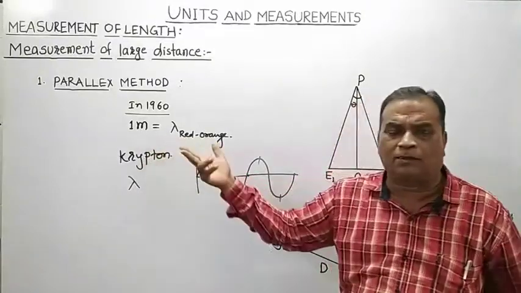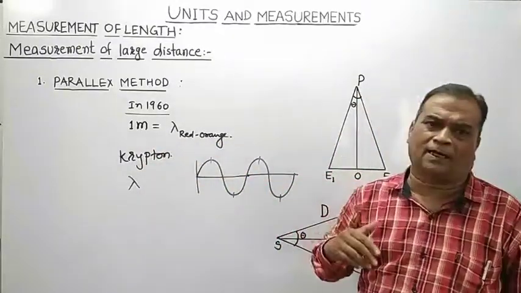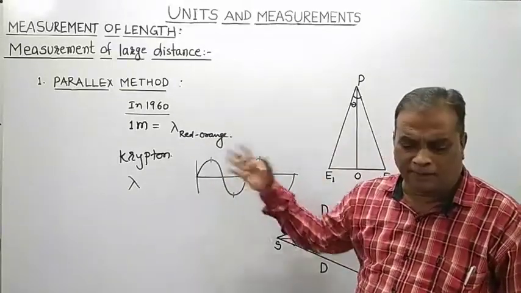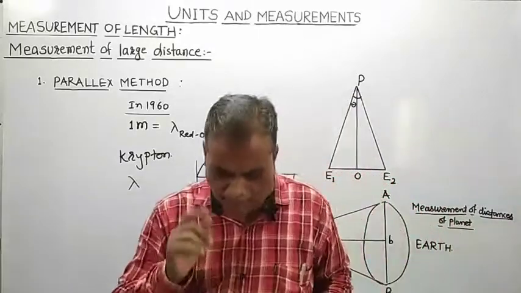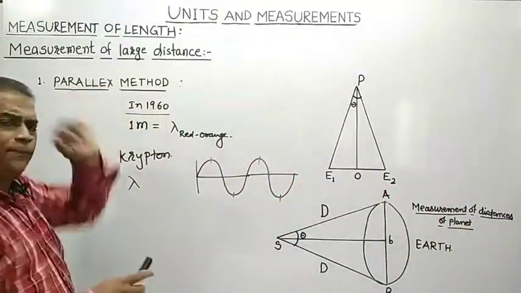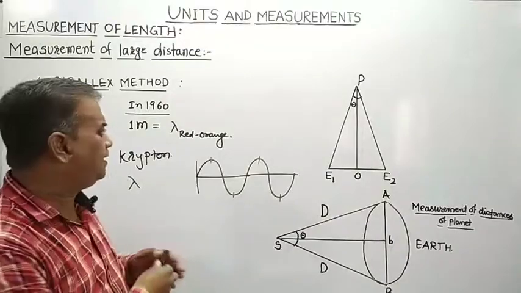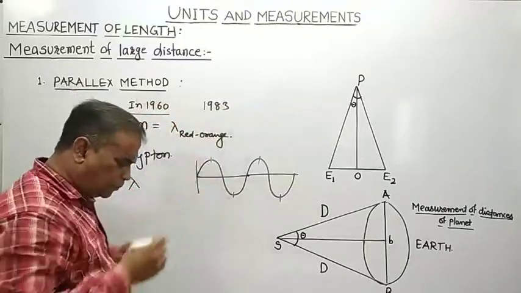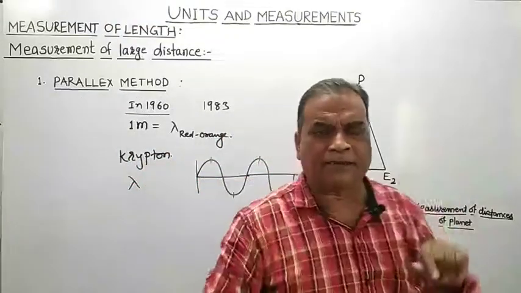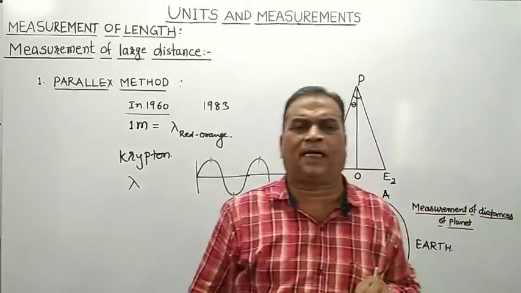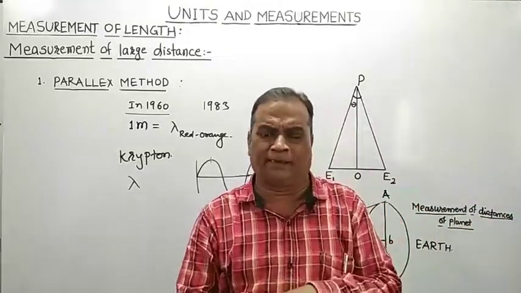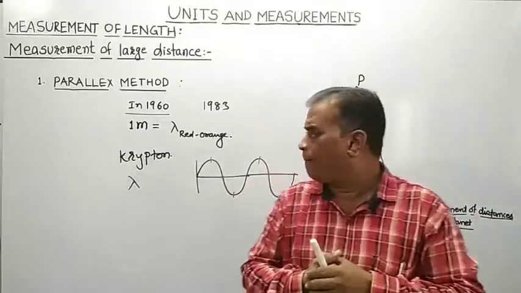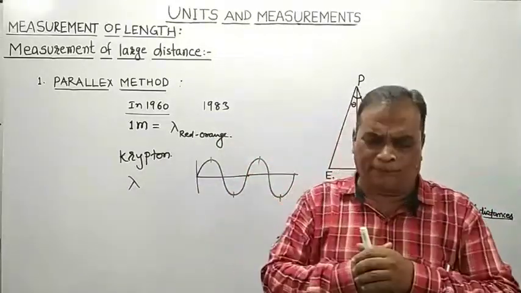Now this definition was useful till 1983. Up to 1983, there was no change in the definition of SI unit of length. That 1 meter is equal to wavelength of red orange color light emitted by the atom of krypton.